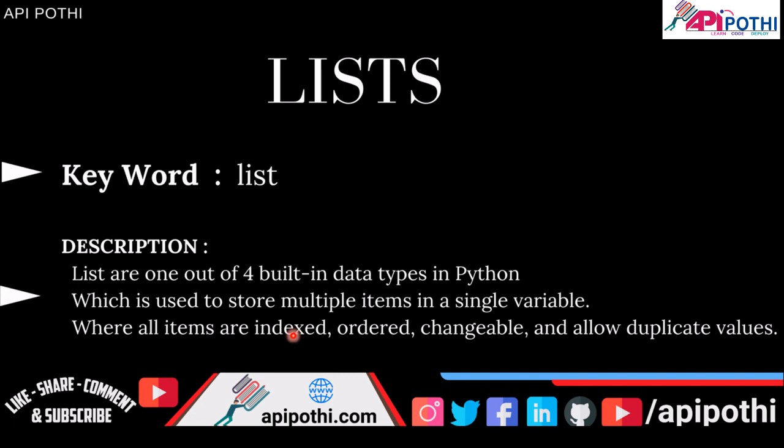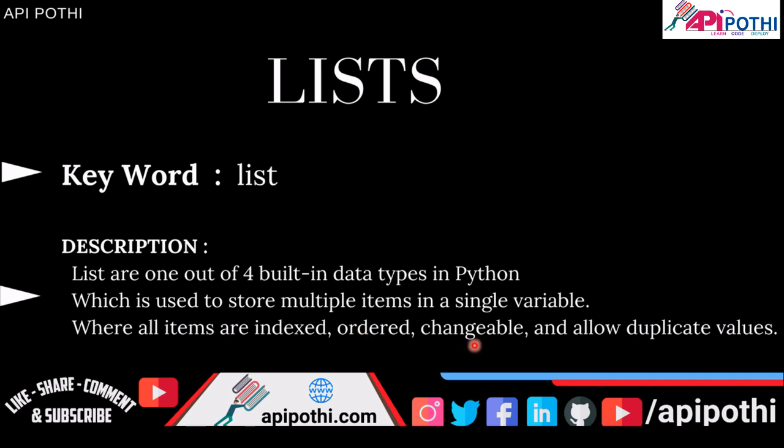Like if you try to fetch index 0, it will give you the first value. If you try to get index 1, it will give you the second value. Similarly, if you try to get index 5, it will give you the sixth value because index starts from 0. Another characteristic is list values are ordered and changeable.